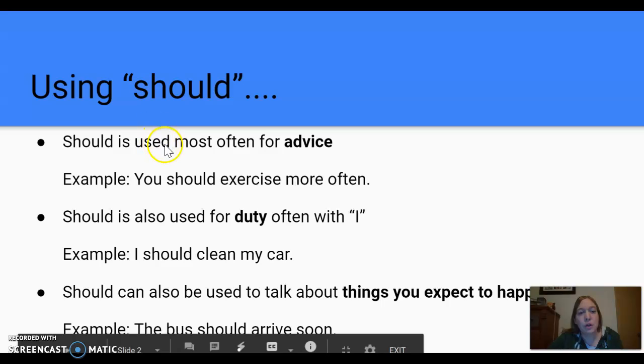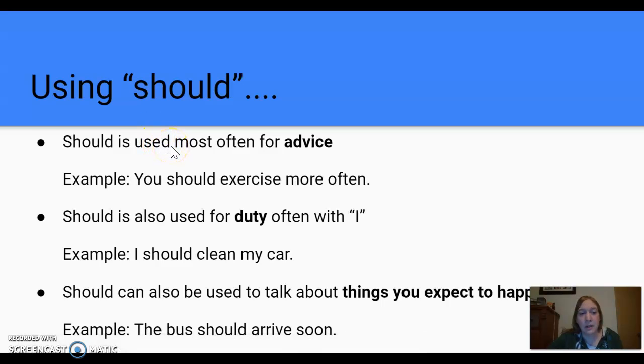We use should most often for giving advice. I can say you should exercise more often. You should eat healthier foods. I can also use a pronoun like he. He should go to work on time. Okay. We should save more money.